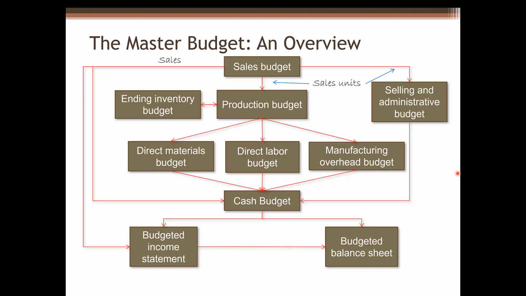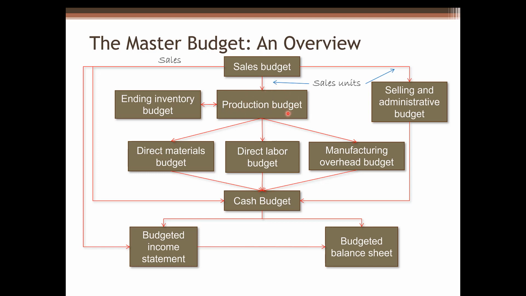Let's take a look at the overview of the master budget. The master budget includes a number of separate but interdependent budgets. This chart illustrates the interdependency of the various individual budgets. We start from the sales budget. The sales budget shows expected sales in both units and dollar amount. It's normally based on the company's sales forecast. All other parts of the master budget are dependent on the sales budget.